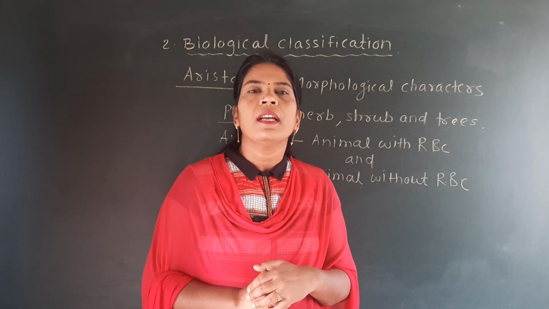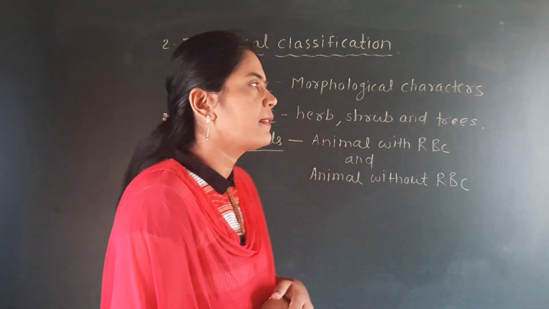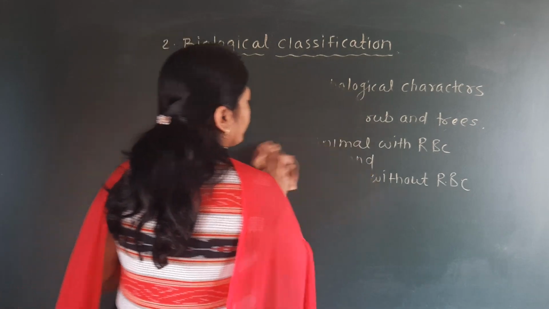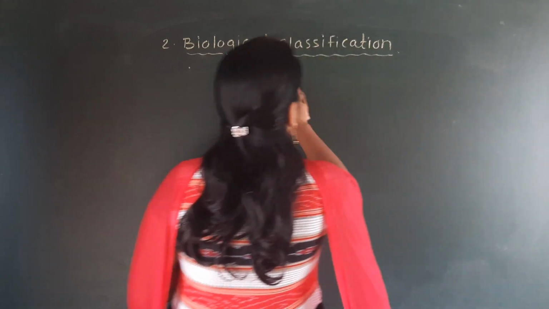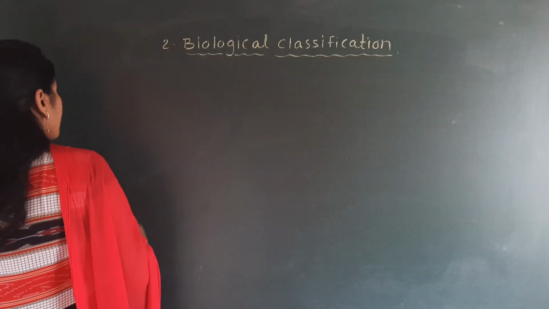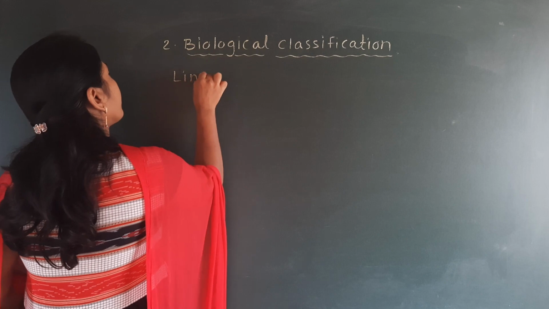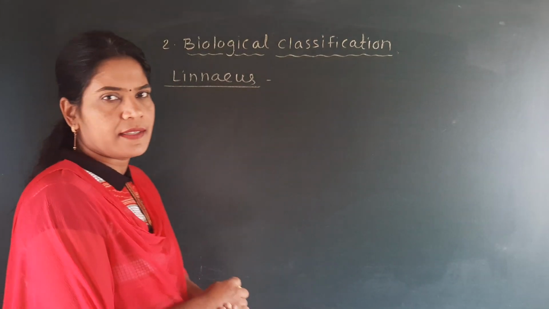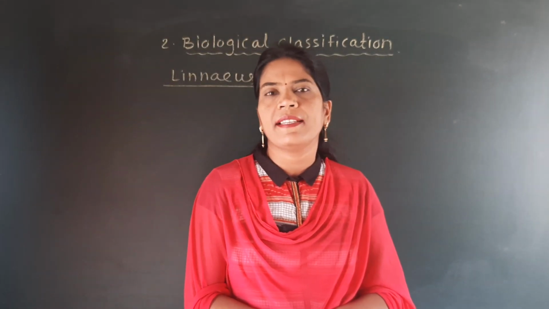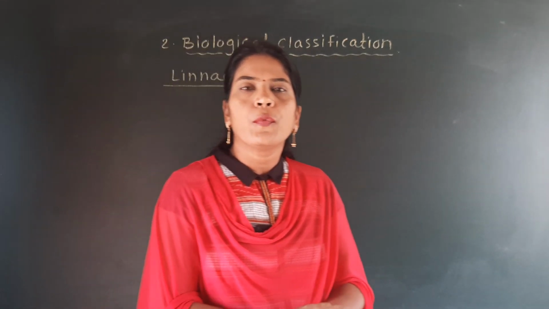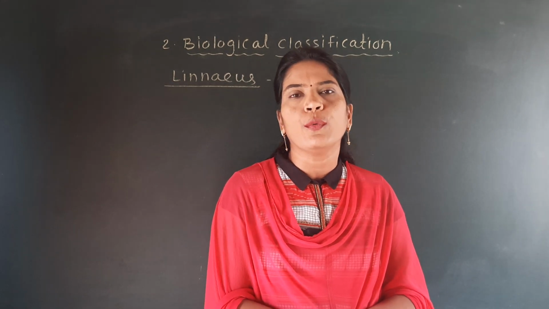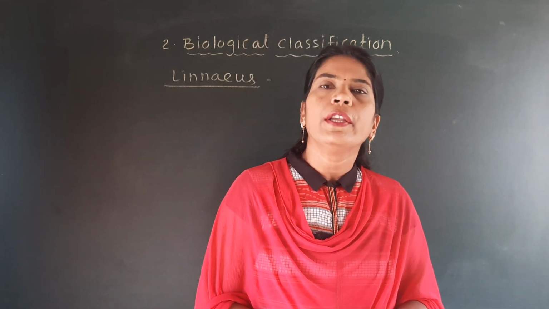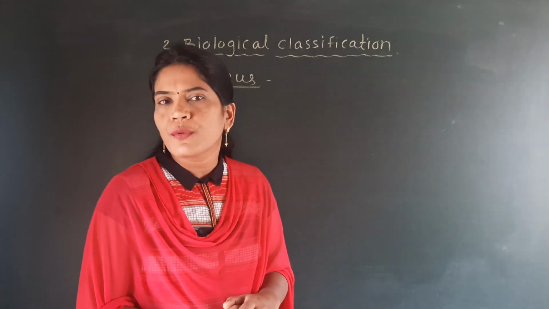next to Aristotle, another scientist is there, and the name of that scientist is Linnaeus. This Linnaeus classified the whole living organisms into two kingdoms, and which are these two kingdoms?